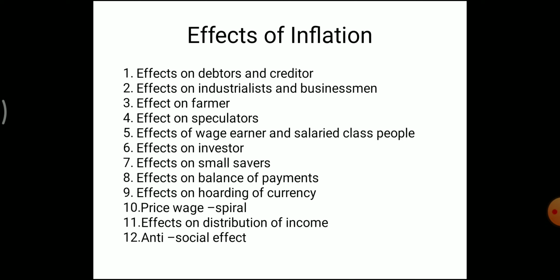Next, the price-wage spiral. Inflation is responsible for the price-wage spiral. When prices rise, trade unions demand higher wages for the laborers. The rise in wages increases the cost of goods and forces the producers to raise the price of their produced goods. So the price-wage spiral progresses during inflation.